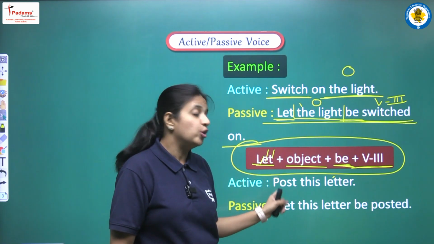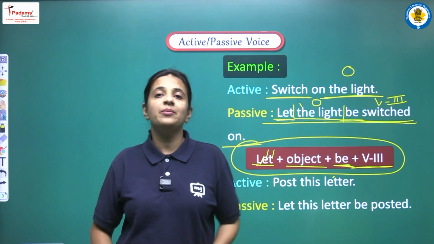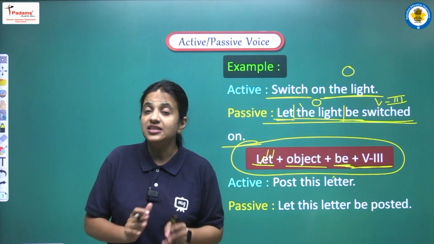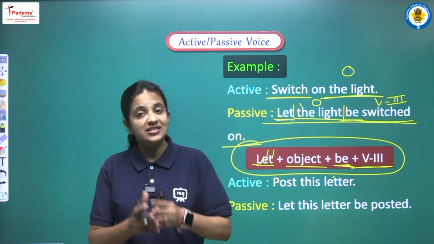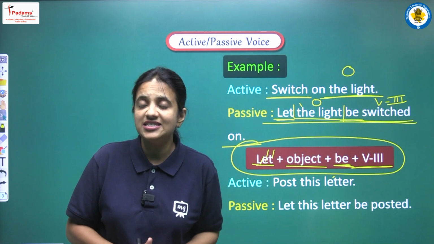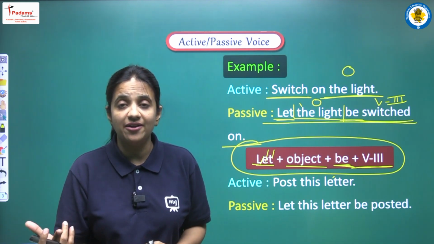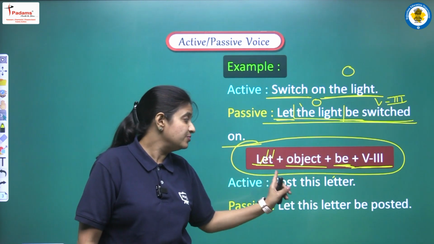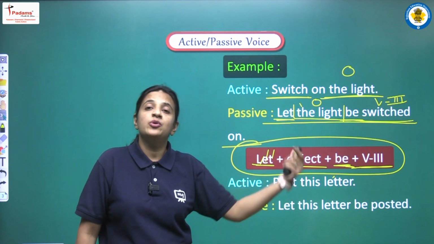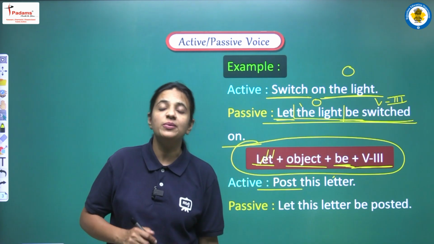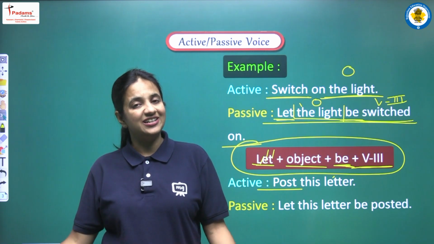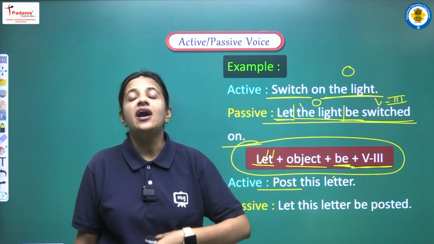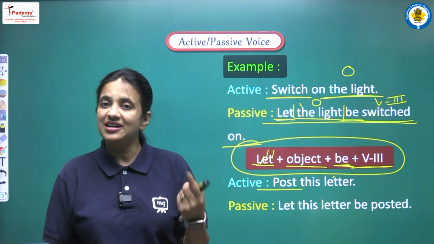The next sentence is, post this letter. So students, जब भी हम exam में कोई भी topic कर रहे हैं, okay, suppose हम active voice passive voice कर रहे हैं, so the first thing, the first task that you have to do is read the sentence very carefully and try to understand what kind of sentence you are having. Okay, so now again we have to recognize that yes, we are having an imperative sentence, that is post this letter. How can we say? Because the sentence starts with verb's first form, that is post, and we don't have any subject here, so we can say that yes, we are having an imperative sentence here, and in this sentence also we are having one kind of order, one kind of instruction.